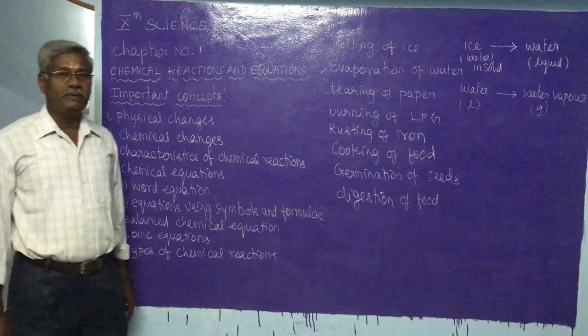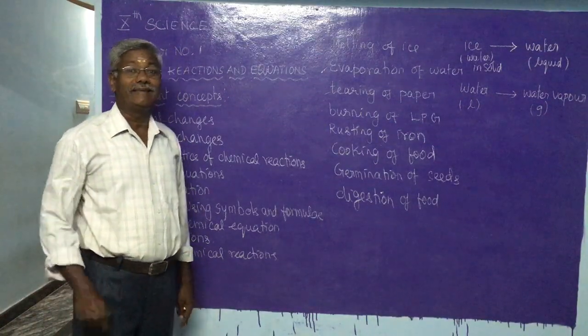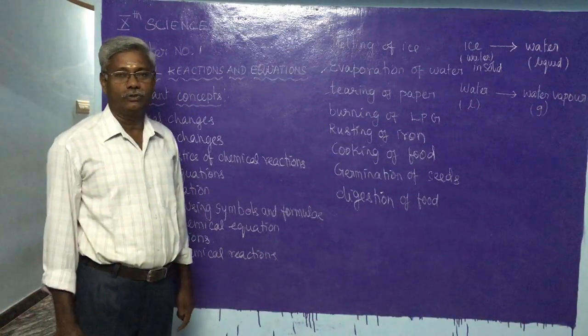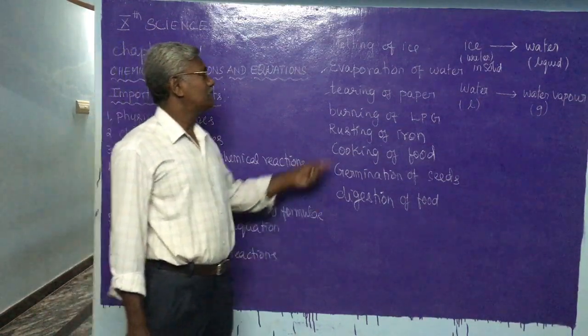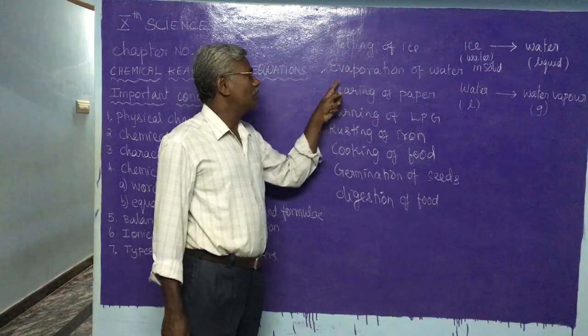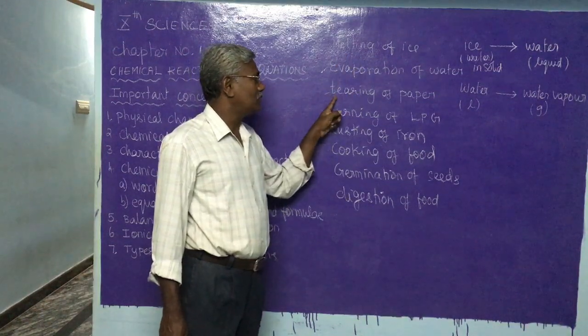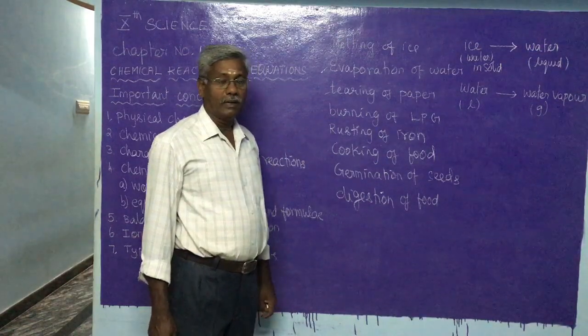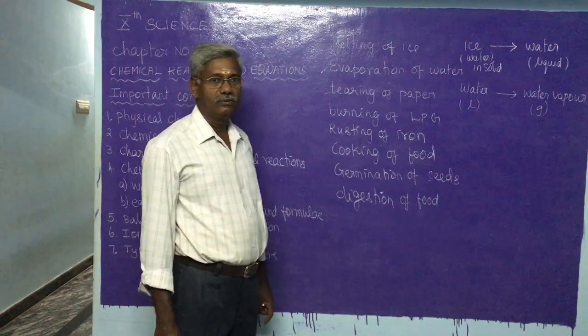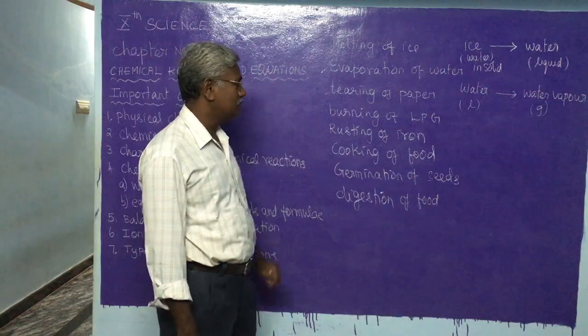Physical changes are the changes in which no new substances are produced. Examples: melting of ice, evaporation of water, tearing of paper, cutting of wood into splinters.